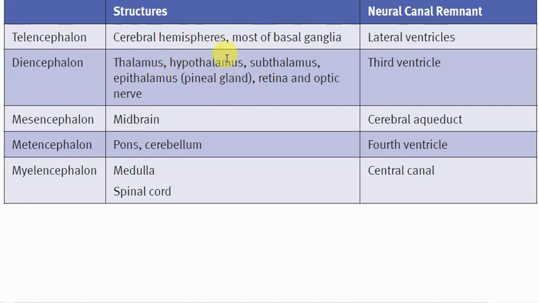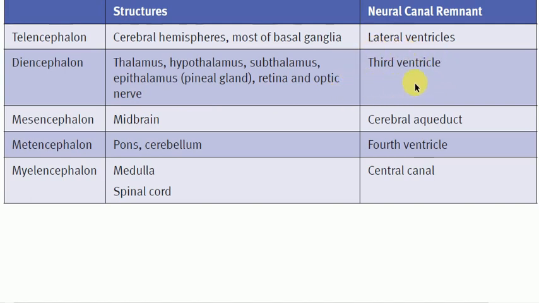The hypothalamus controls autonomic function and endocrine function. The subthalamus is a part of the basal ganglia, and the epithalamus is another fancy word for the pineal gland. And the retina and the optic nerve are also diencephalic structures. The optic nerve grows out of the diencephalon, and the retina as well.